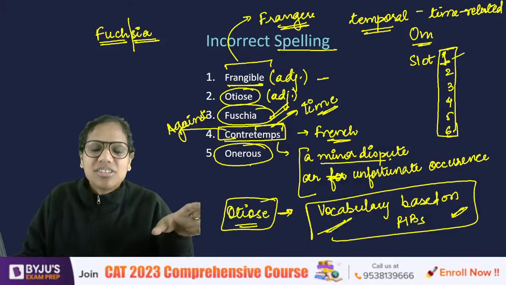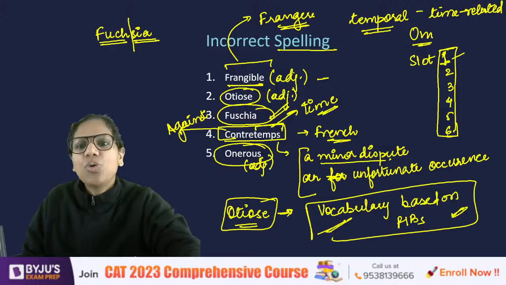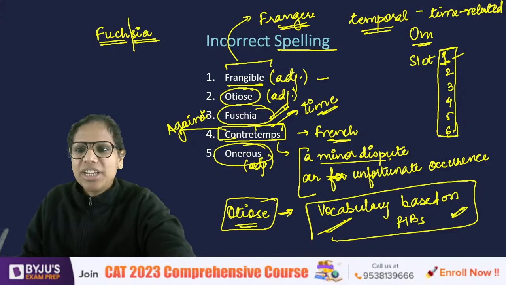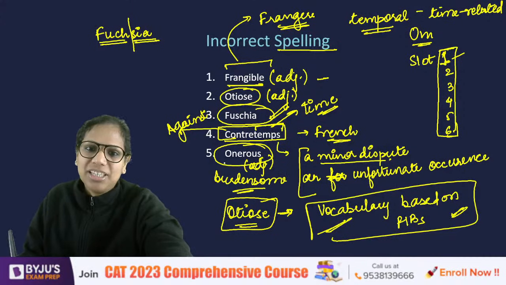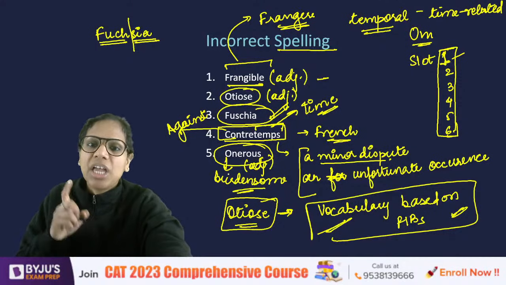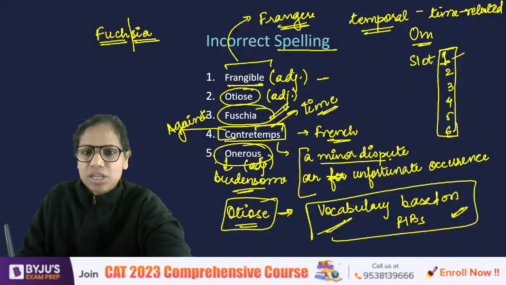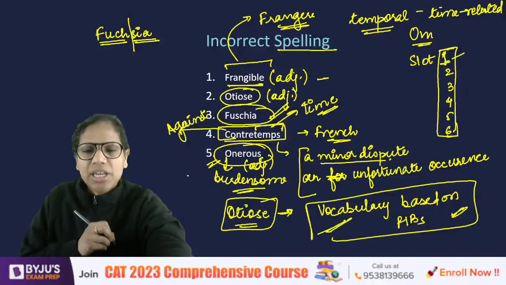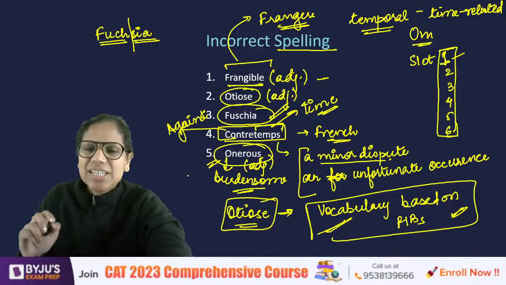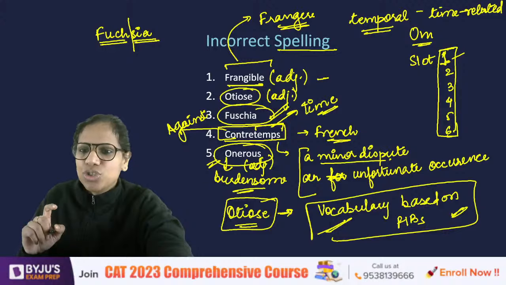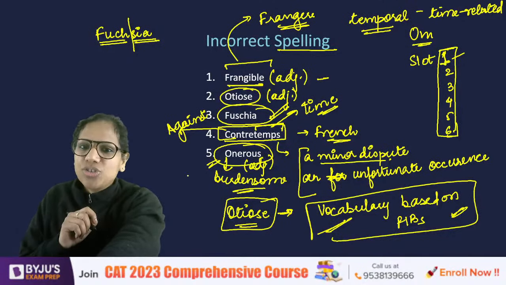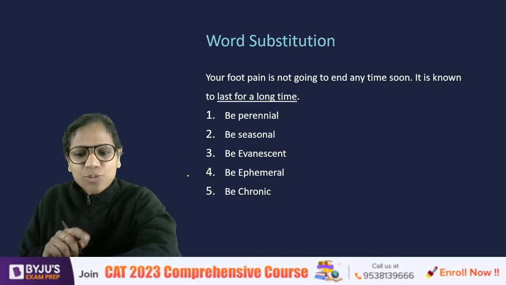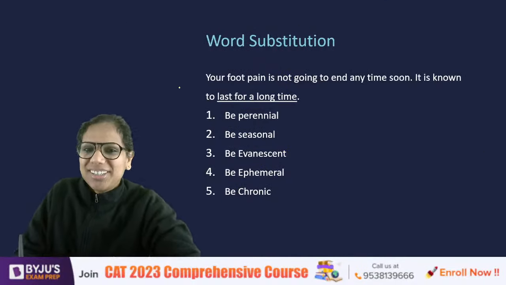Onerous. When you find something to be onerous, you find it to be burdensome. Okay, बहुत ही burdensome है वो आपके लिए. That is when you find it onerous. I think it was asked in one of the previous MHCT papers, onerous. That's why I included this word here. Right? So the incorrect spelling was fuchsia. I hope this is clear to everybody and we can proceed. Contretemps, nothing was wrong with it. In case some of you took IFT, you may have remembered it.